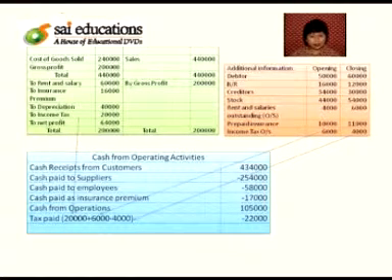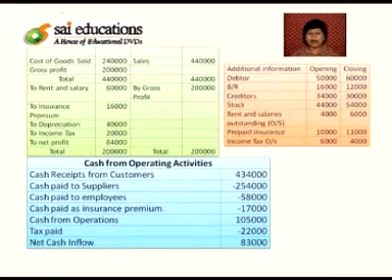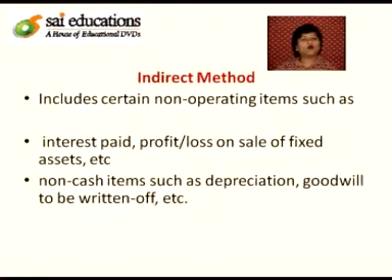By deducting 22,000 from 1,05,000, the net cash flow will be arrived, and it is net cash inflow amounting to rupees 83,000. Now let us move on to the indirect method of calculating cash flow statement.